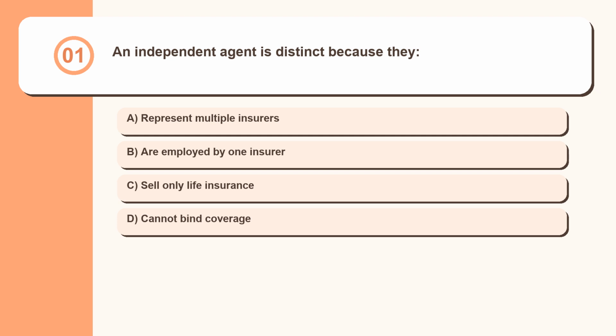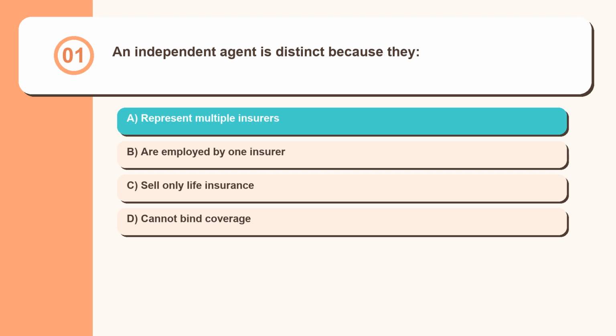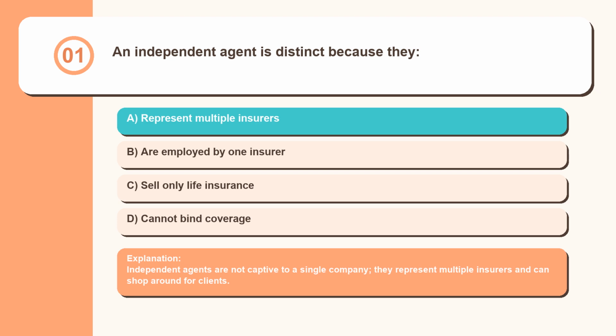An independent agent is distinct because they represent multiple insurers, are employed by one insurer, sell only life insurance, cannot bind coverage. Independent agents are not captive to a single company, they represent multiple insurers and can shop around for clients.